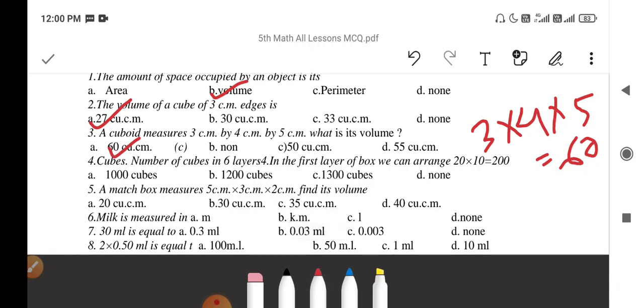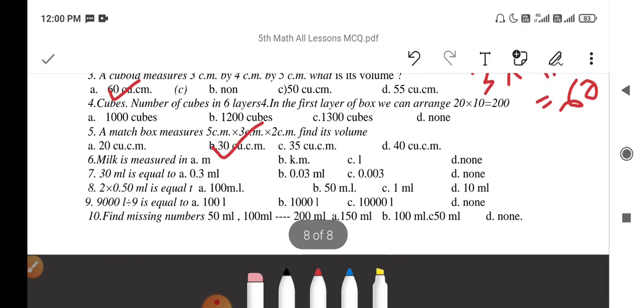The next question, number of cubes in 6 layers, 4 in the first layer of box we can arrange. This question is incomplete. So come to the next question. Question number 5. A matchbox measures 5 centimeter multiplied by 3 centimeter multiplied by 2 centimeter. Find its volume. So volume will be 5 multiplied by 3 multiplied by 2. 5 3s are 15, 15 2s are 30. 30 cubic centimeter.